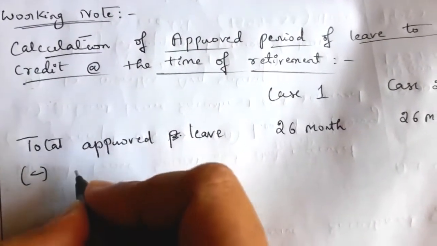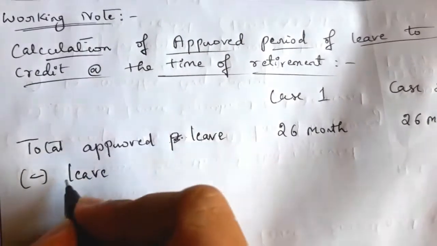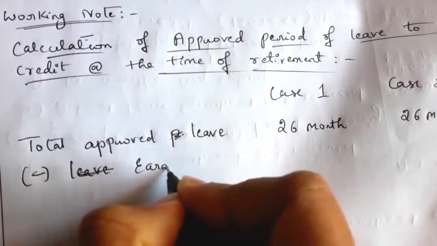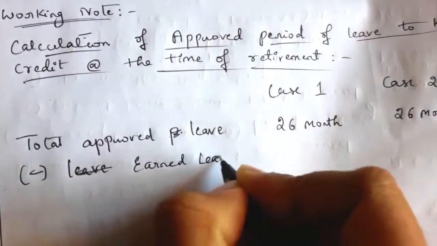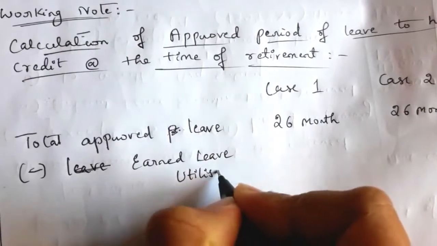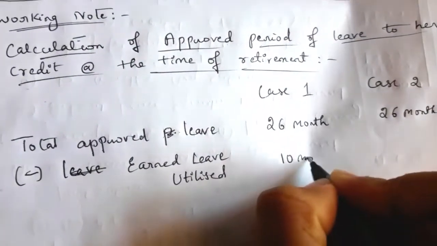So leave taken, or earned leave utilized: how much? In the first case she utilized 10 months earned leave.